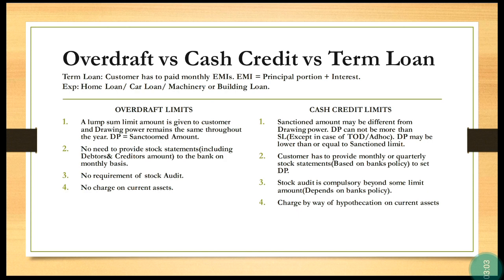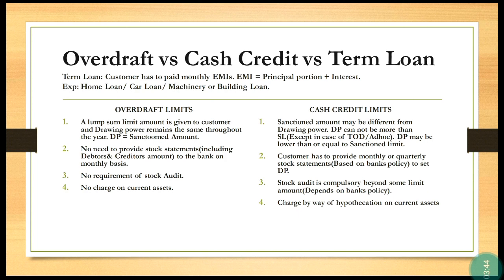What is DP? You should be clear about the nature of DP. DP is the amount which is lower than the sanction limit and DP is set by the bank on the basis of the stock statement. And DP in overdraft limit is similar to sanction limit. However, in cash credit limits, the sanction amount may be different from drawing power. DP cannot be more than the sanction limit, except in the case of TOD, meaning temporary overdrawn and ad hoc limits. DP may be lower than or equal to the sanction limit.